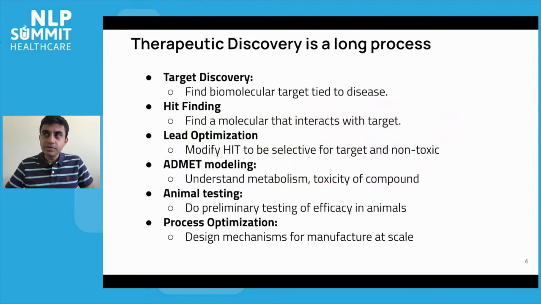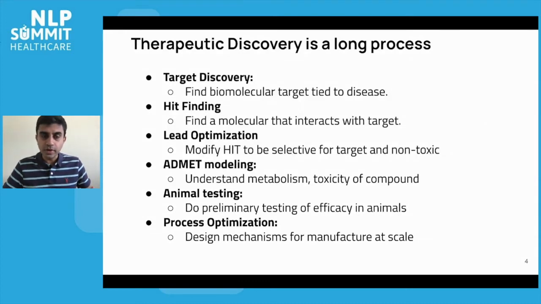This kind of situation can be partially explained by the fact that therapeutic discovery is a long process. It takes a whole sequence of steps to go from a scientific idea to a medicine for a new disease. Typically, the starting point is something called target discovery. You try to come up with a mechanistic hypothesis for the root cause of a disease.